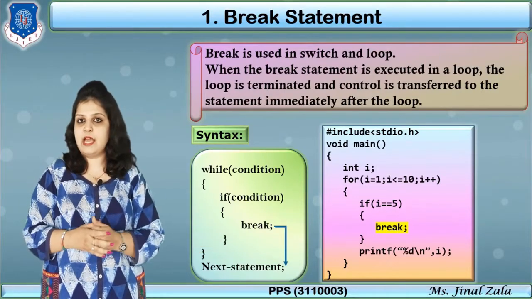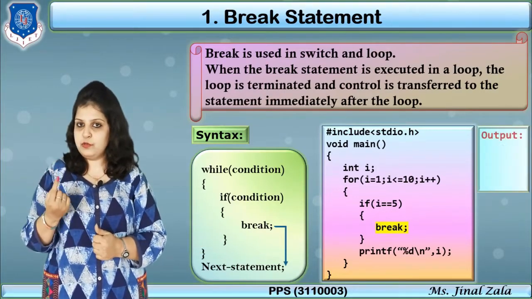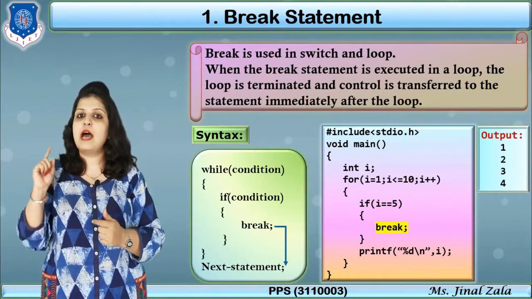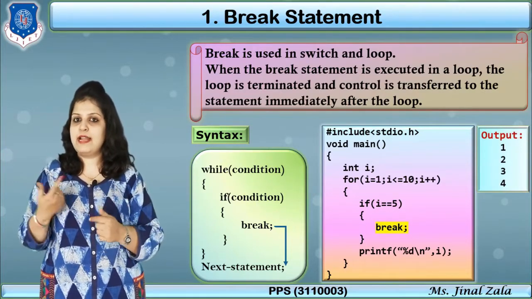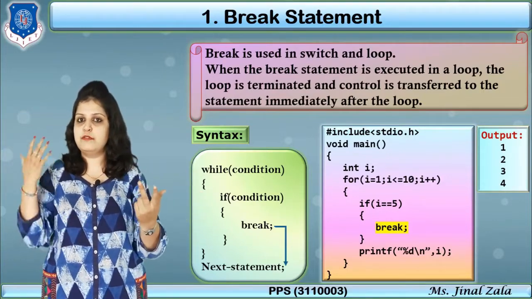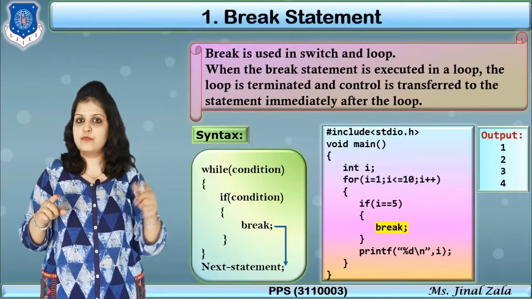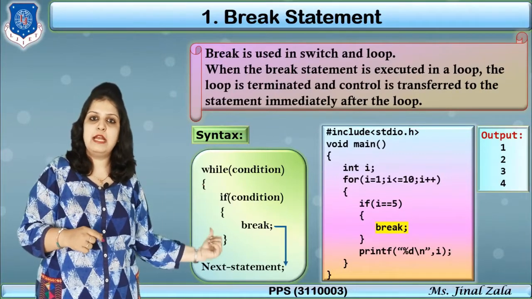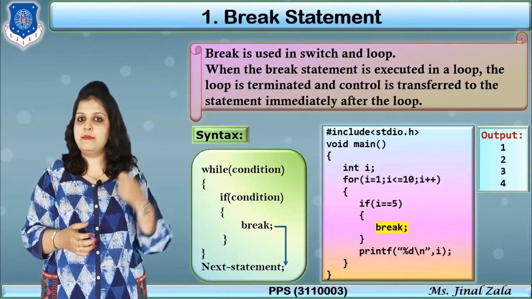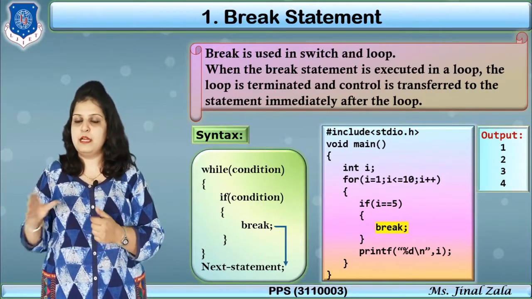So printf will execute and the current i value is 1, so 1 will be displayed in the output. Now i plus plus, so our next i becomes 2. Check the condition, 2 is equal to 5, no. So again break will not execute and printf prints the value of i. So 2 will be printed here and then i plus plus.